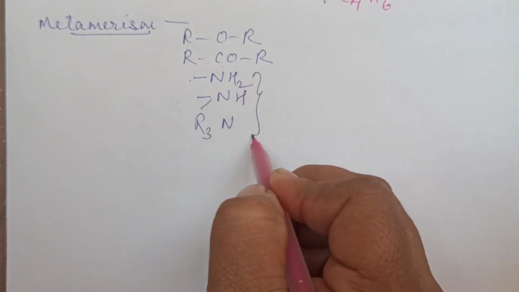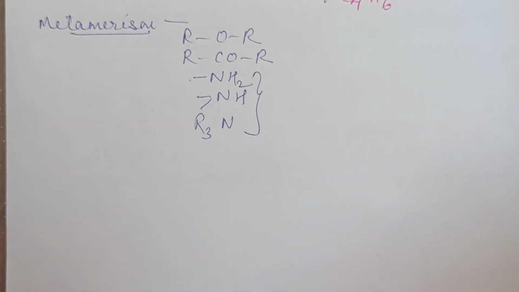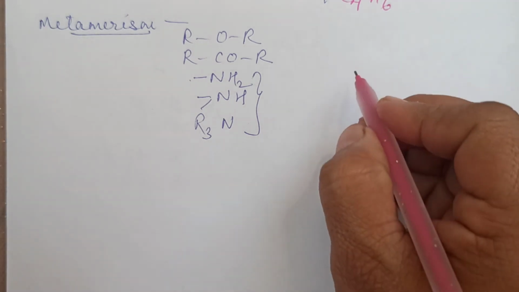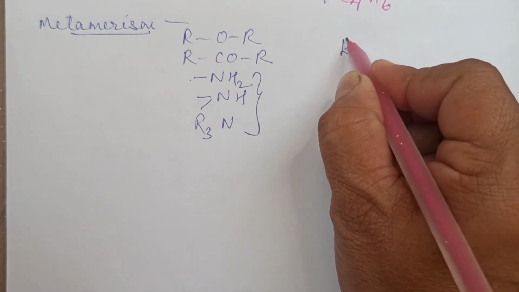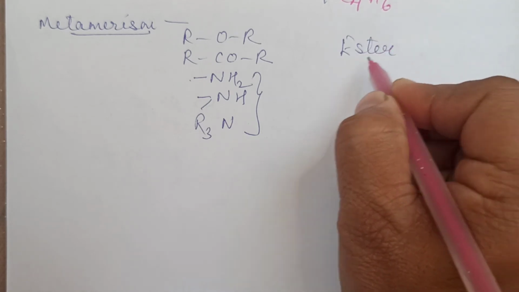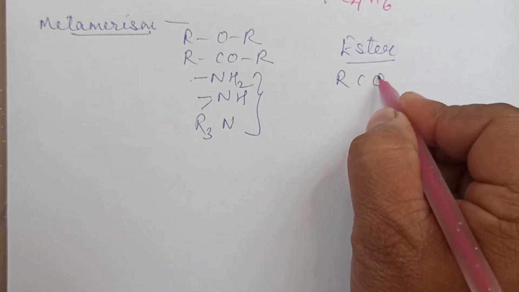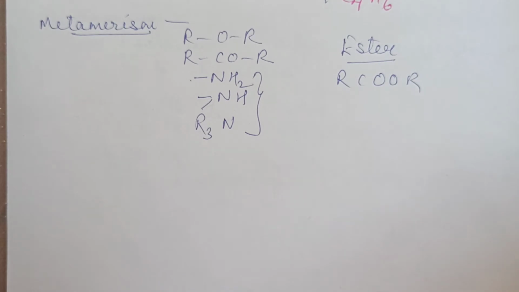Likewise, these three with respect to each other will be metamers, or it can be even ester, RCOOR, where two alkyl groups are attached to the main functional group. They will be considered as metamers.